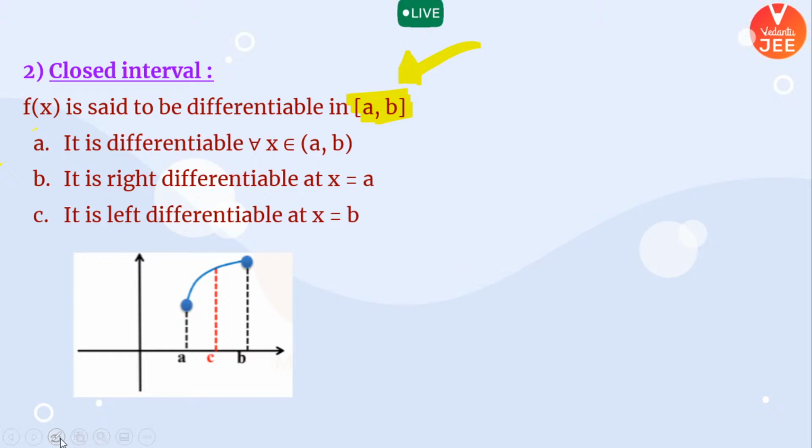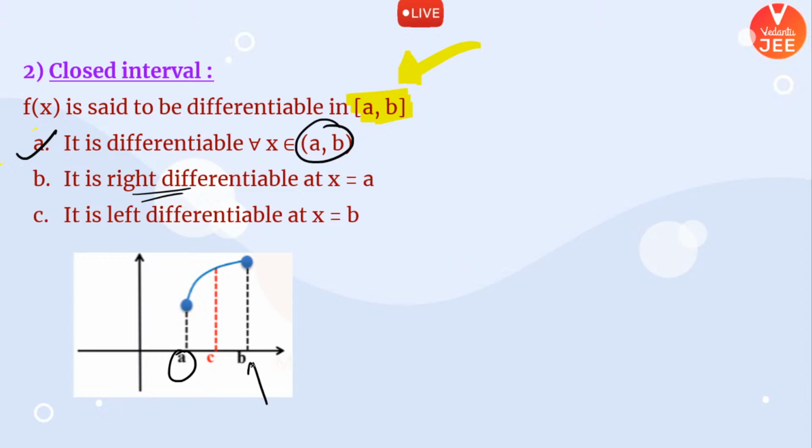The function should be differentiable in the open interval A to B, number one. The function should be right differentiable at the lower limit, because left hand derivative at x equal to a is not possible, because a is the minimum value at which you are checking your differentiability. So left hand differentiability is not possible, hence check only right differentiable at x equal to a.